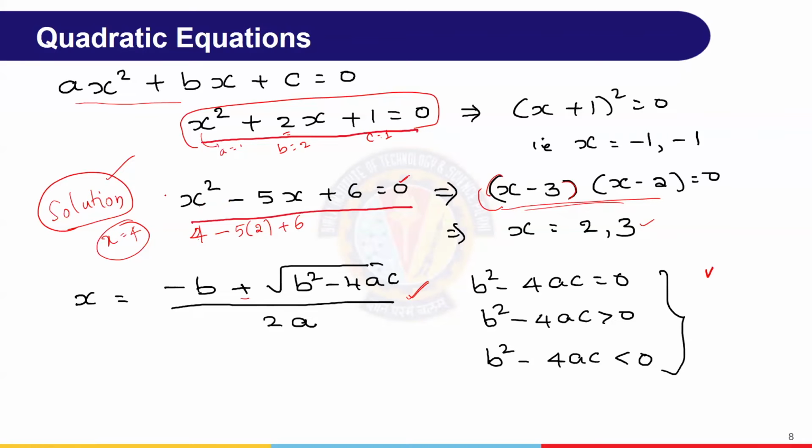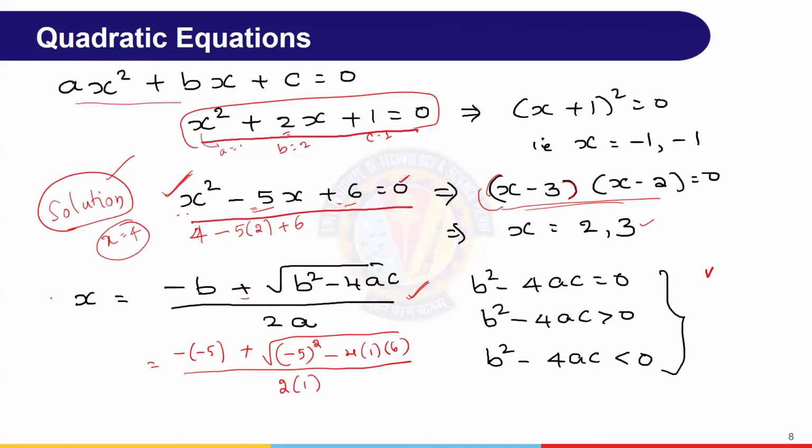Suppose here this equation, how to find the solution or roots. Here a equals 1, b equals minus 5, c equals 6. That we use here: minus b plus or minus square root of b square minus 4, a is 1, c equals 6, by 2 into a. So whatever the expression is given, first we need to say what is the a value, what is the b value, what is the c value, and just plug in those values here.